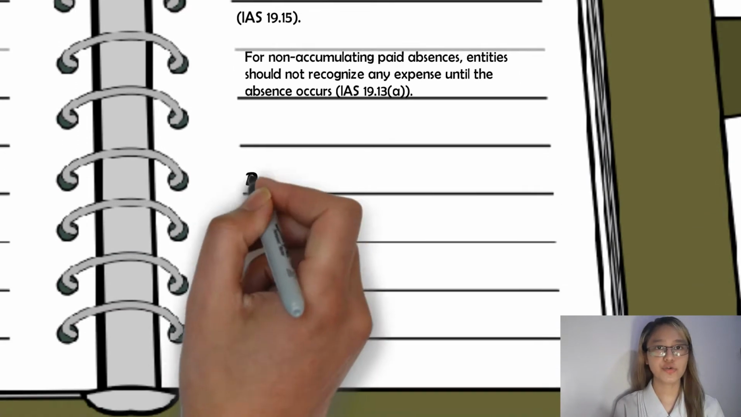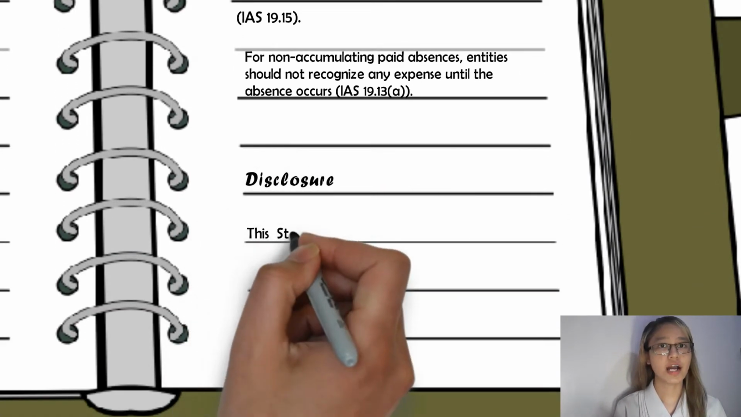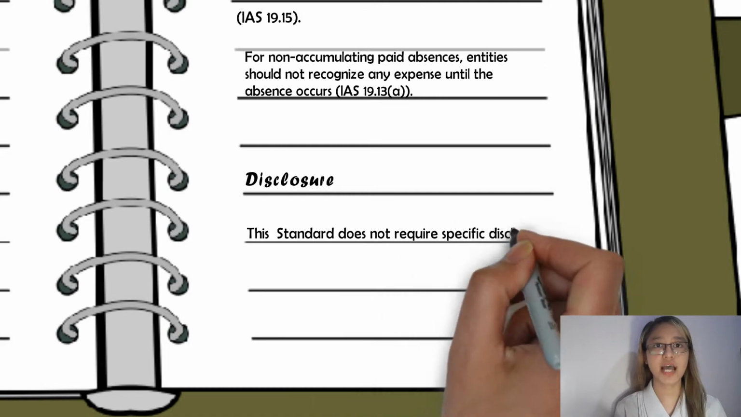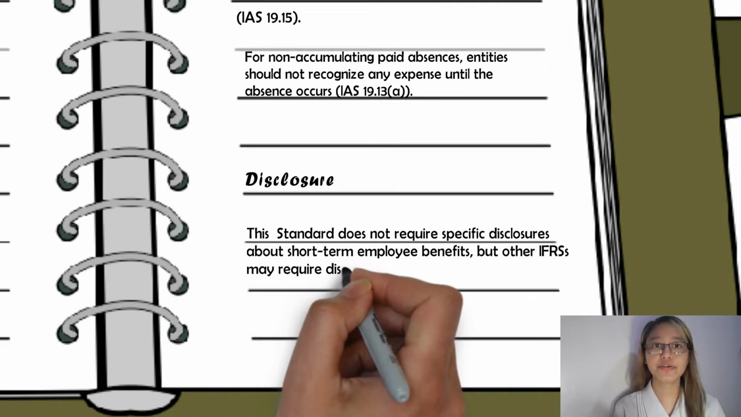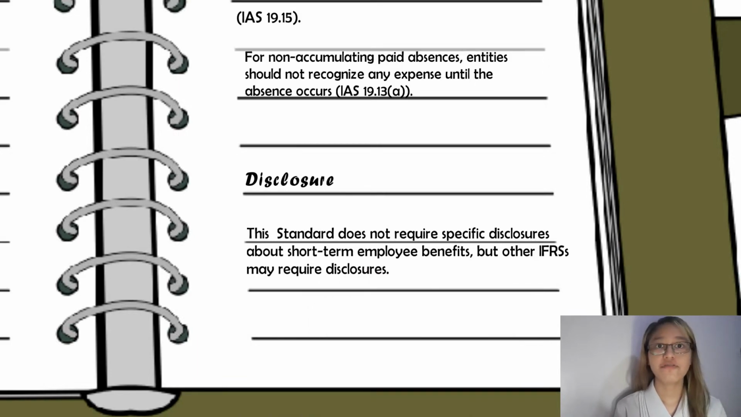Moving on to the disclosure, this standard does not require specific disclosures about short-term employee benefits, but other IFRS may require disclosures. For example, IAS 24 requires disclosures about employee benefits for key management personnel, and IAS 1, Presentation of Financial Statements, requires disclosure of employee benefit expense.